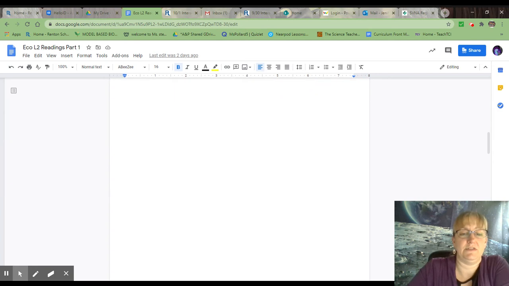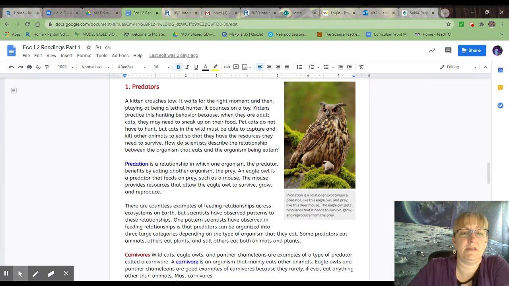So there are no questions for this one. I'm going to go down here. So this section is called Predators. A kitten crouches low. It waits for the right moment, and then playing at being a lethal hunter, it pounces on a toy. Kittens practice this hunting behavior because when they are adult cats, they may need to sneak up on their food. Pet cats do not have to hunt, but cats in the wild must be able to capture and kill other animals to eat so that they have the resources they need to survive. How do scientists describe the relationship between the organism that eats and the organism being eaten?